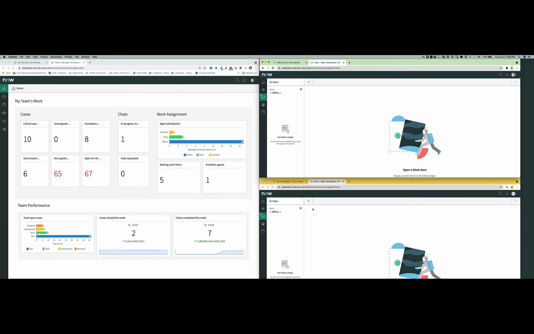So here we are logged in as multiple personas. On the left-hand side, we have Amy Jones, who's the manager. We also have Gina, who is a call center agent, and we have Wilma, who's also a call center agent. Let's focus a little bit on the manager experience here, and we'll just go ahead and blow the screen up.